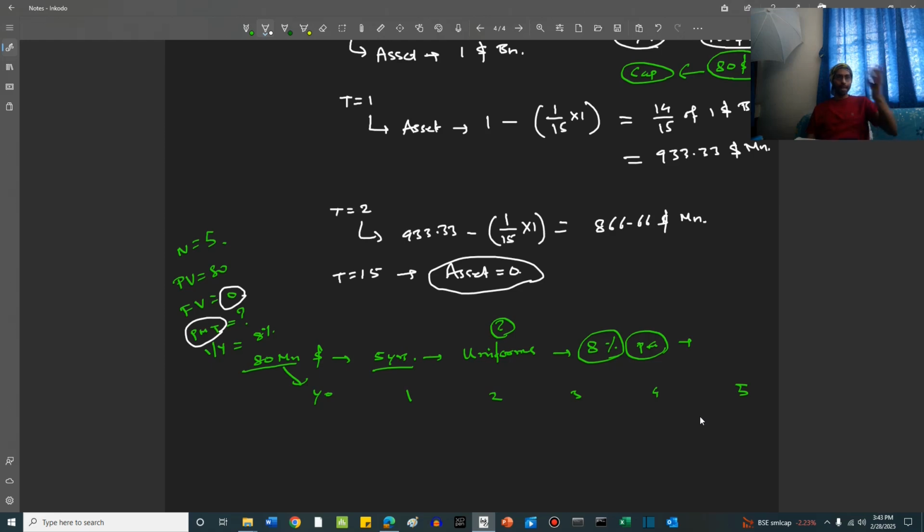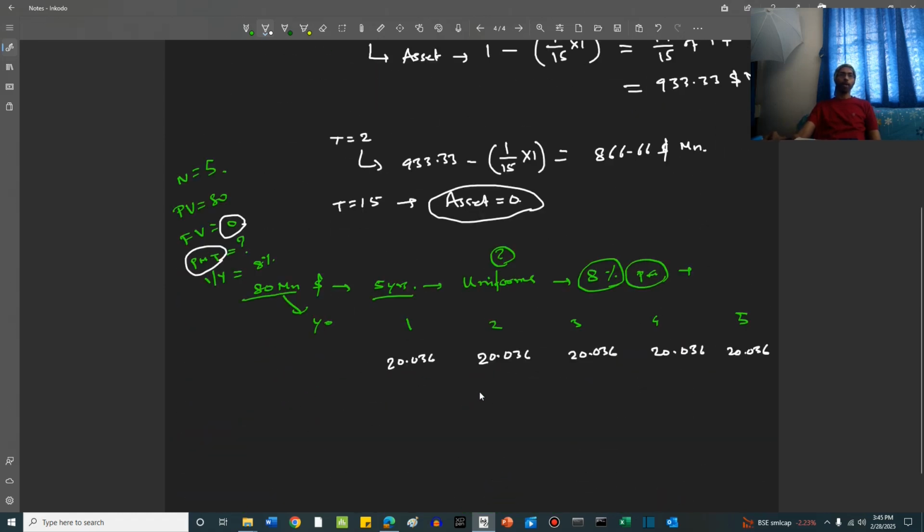Let's calculate it. N is 5. Present value is 80. Future value is 0. Interest is 8%. Therefore, the PMT is equal to 20.036. Now, friends, starting from year 1, 20.036 million has to be paid.